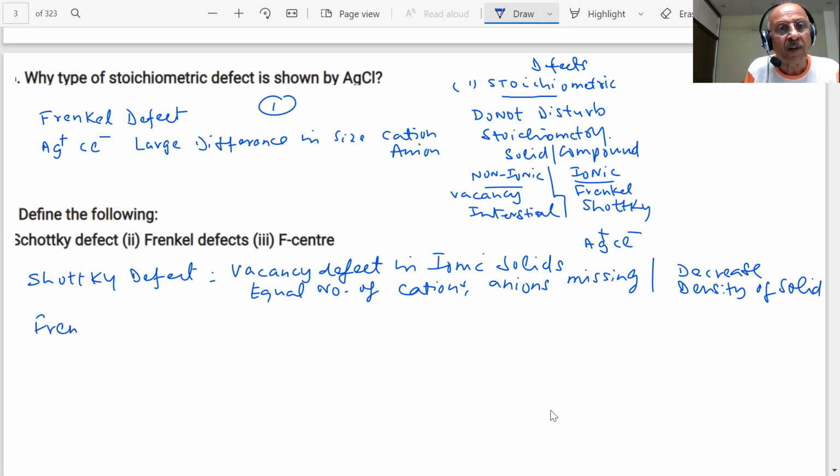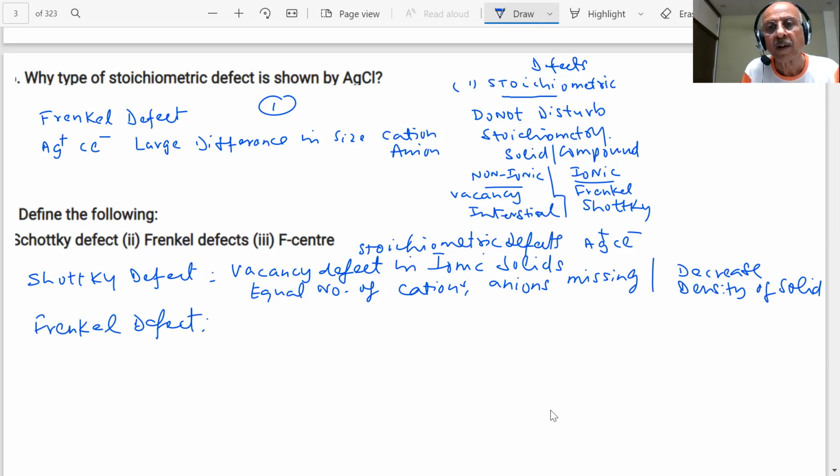What do you define as Frenkel defect, students? These are also stoichiometric defects. Frenkel defect is a dislocation defect in which the smaller ion, usually the cation, is dislocated from its normal site to an interstitial site.